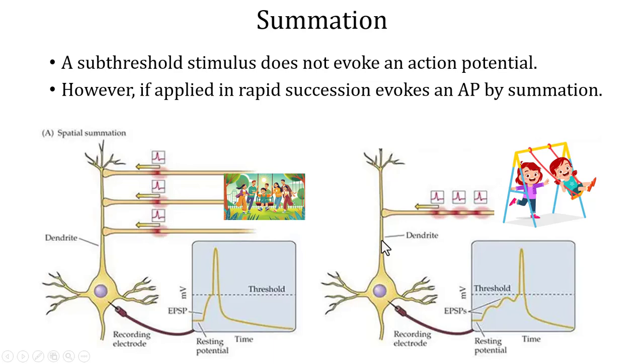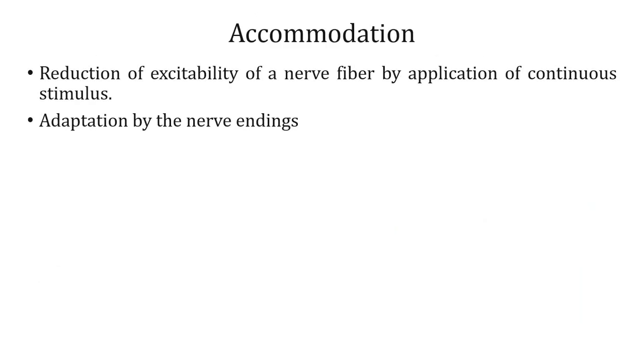Clear, right? Now let's move on to the next property, which is accommodation. Let me explain this with an example. Imagine wearing a watch on your wrist. When you first put it on, you feel it pressing against your skin. However, after a while you stop noticing it. This is because your nerve endings in that particular area have adapted to a constant pressure that's coming from the watch that you're wearing.